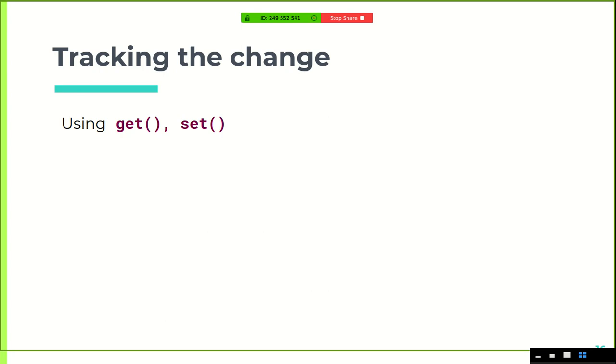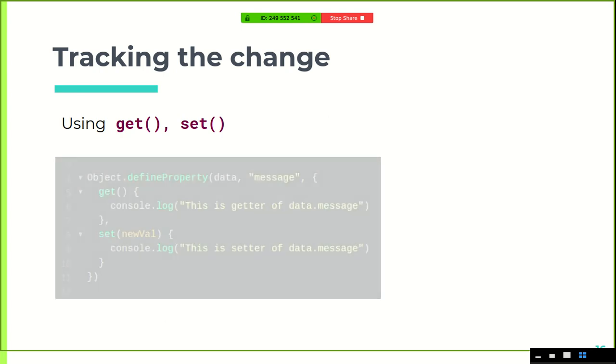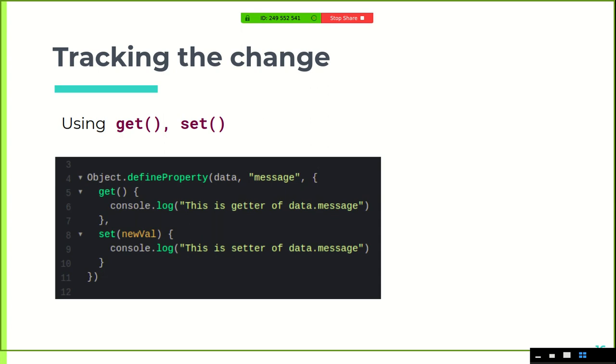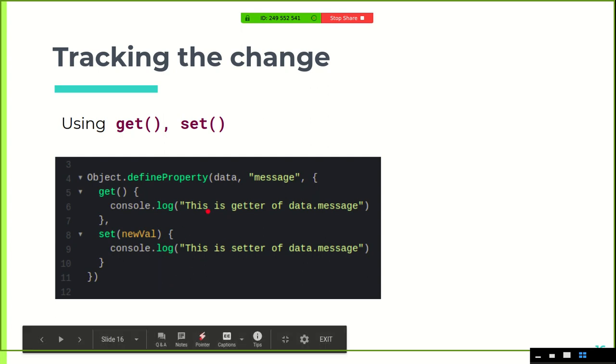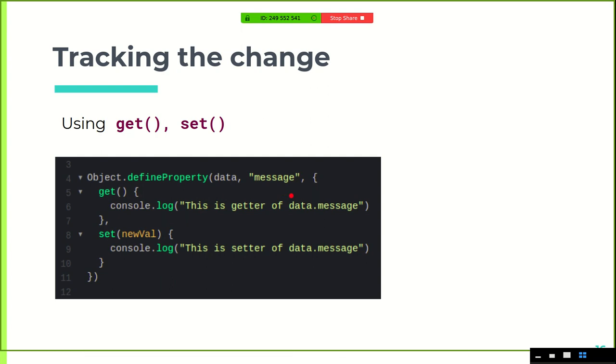I explained to you before what get and set methods are. So here's a better example. Object.defineProperty basically helps us to define getters and setters for any property. In this case, in the data object, we are defining getters and setters for the message property.